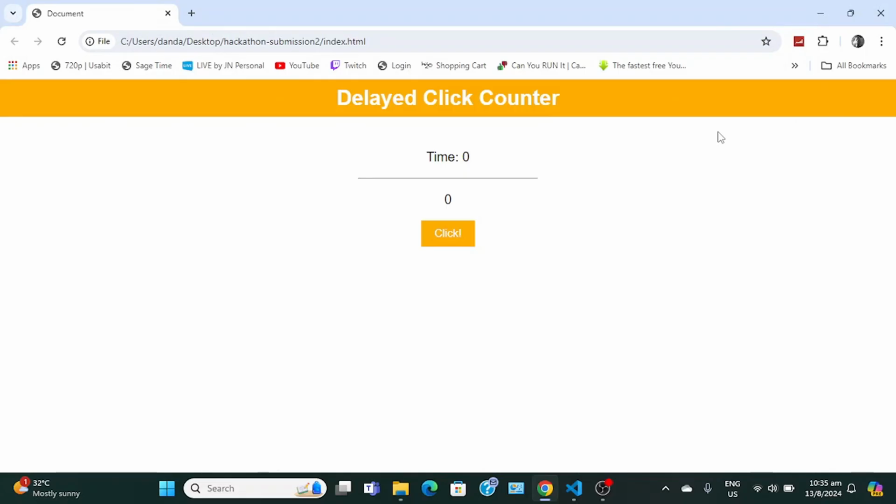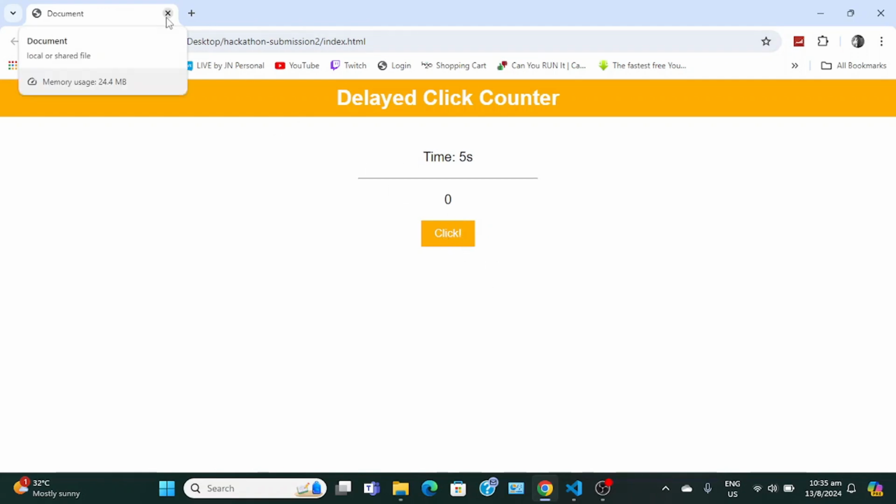Alright, I lost track of the names. I think this is day 5, but the delay click counter with the styling from last night. So you click 5, 4, 3, 2, 1, 0. Click, click, click, click, and then if you click, it resets back to 0. So yeah, that's how it is. So that's like a game essentially. But yeah, it's a fun project, you know.